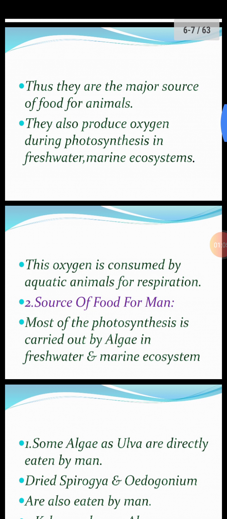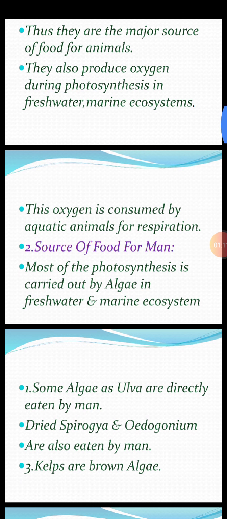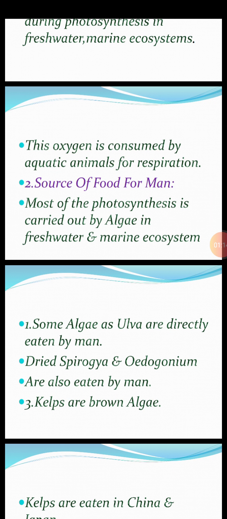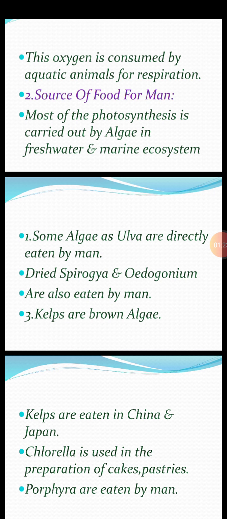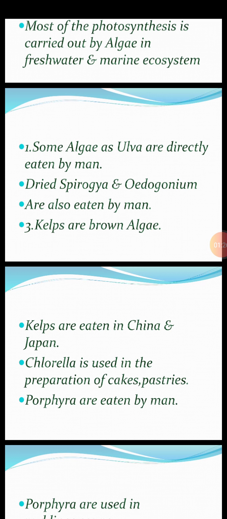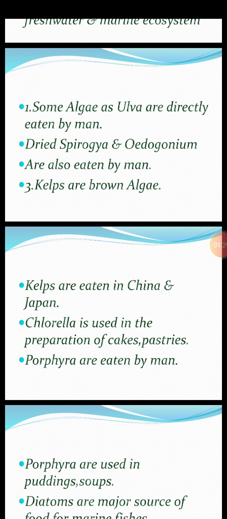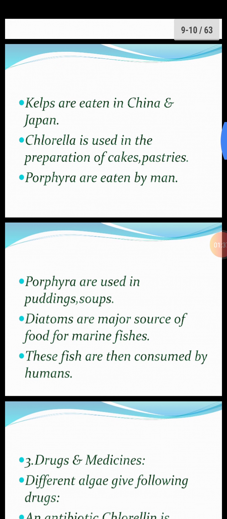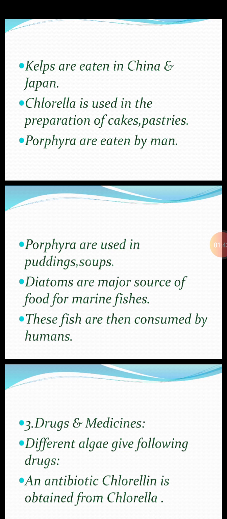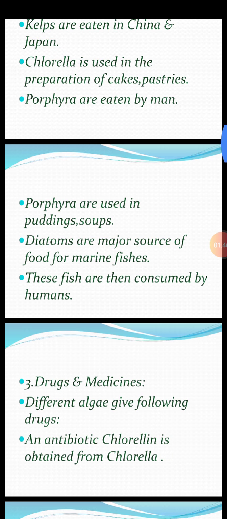Number 2, source of food for man. Most of the photosynthesis is carried out by algae in freshwater and marine ecosystems. Some algae, such as Ulva, are directly eaten by man. Dried Spirogyra and Oedogonium are also eaten by man. Kelps, which are giant brown algae, are eaten in China and Japan. Chlorella, green algae, is used in the preparation of cakes and pastries. Porphyra is eaten by man as well, and is used in puddings and soups. Diatoms are the major source of food for marine fishes. These fishes are then eaten by humans.